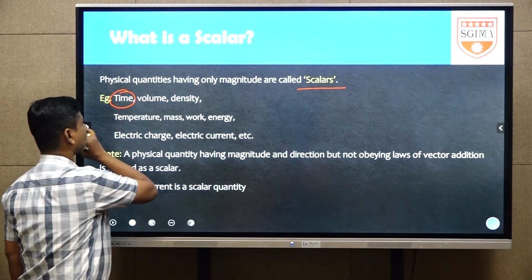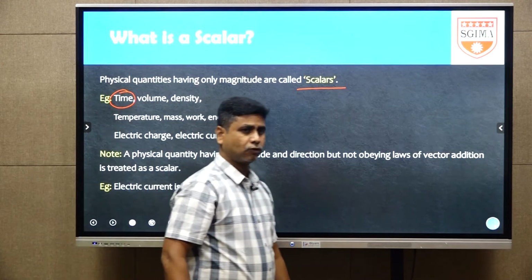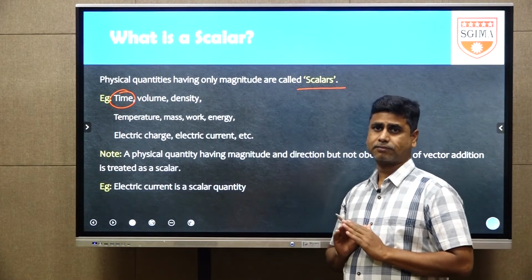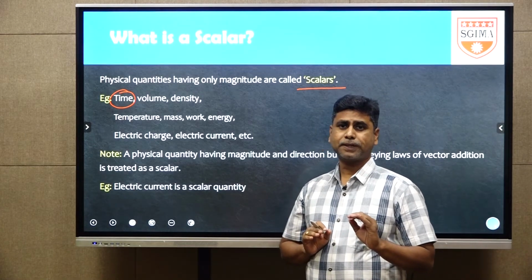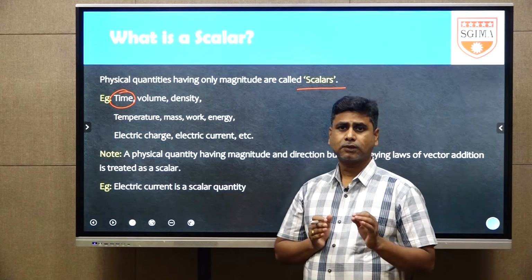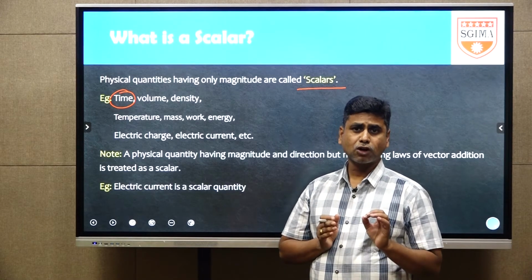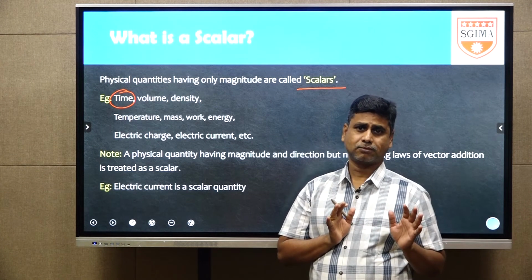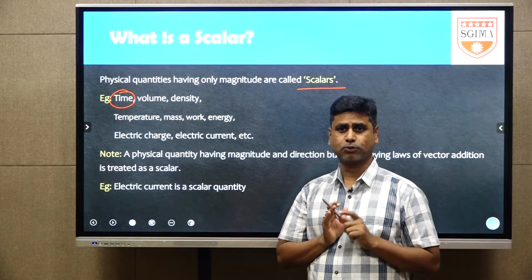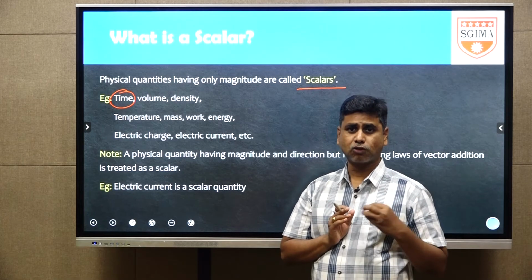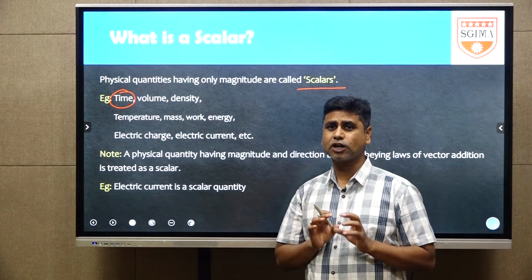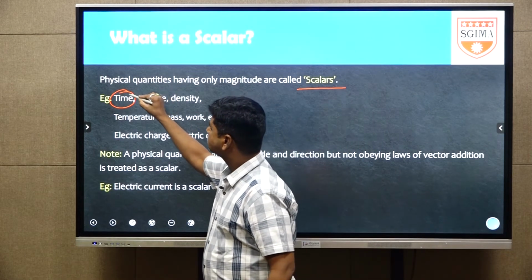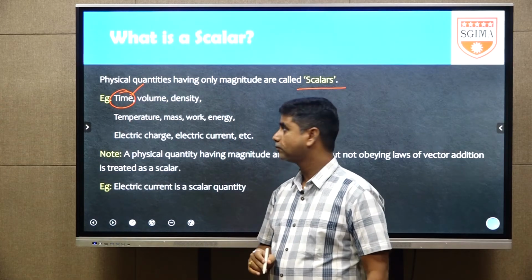Here, an example of a scalar quantity is time. Is time a scalar or not, just verify that. For example, what is the time at present? 12 o'clock. 12 o'clock only has magnitude, there is no direction. You are giving only the magnitude, not any direction. For 12 o'clock, you are not able to mention any specific direction. That is why time is definitely a scalar quantity.